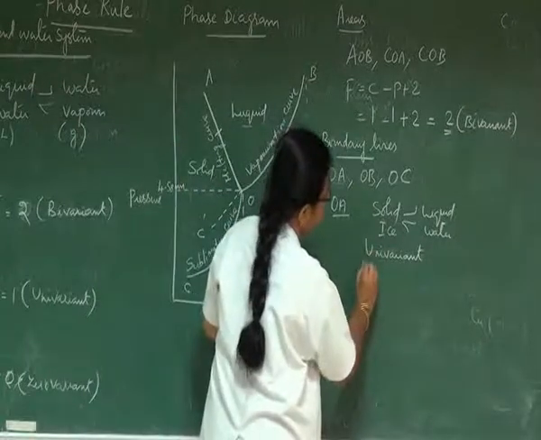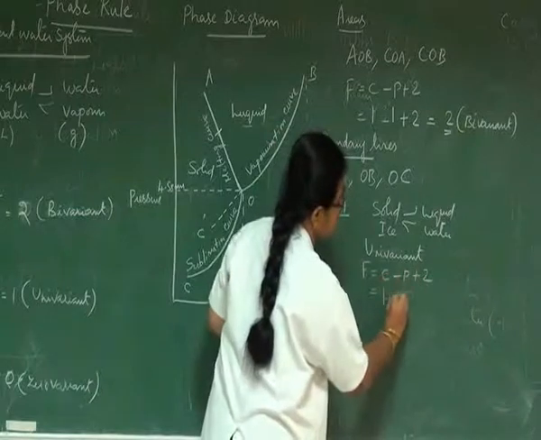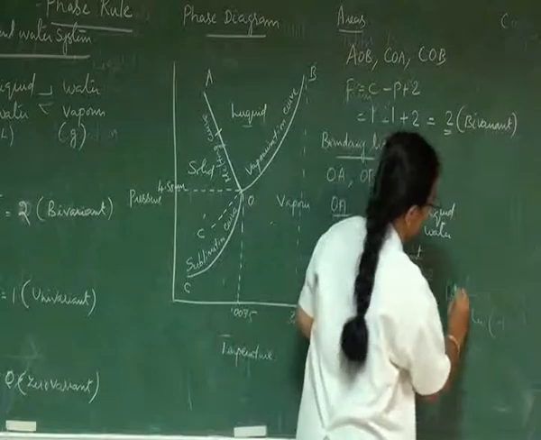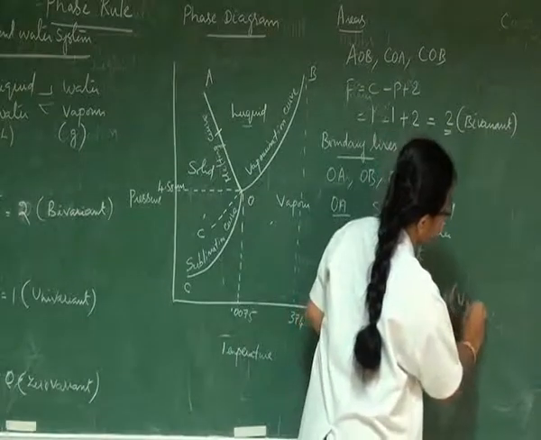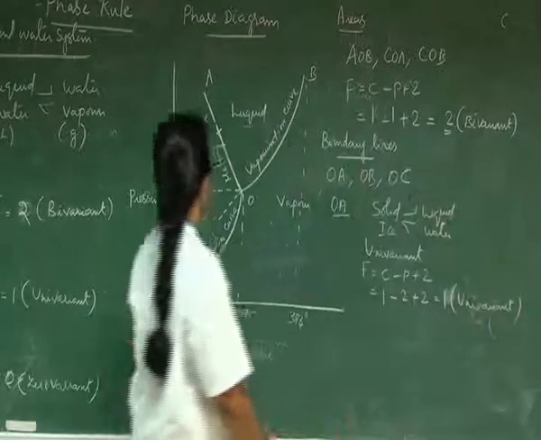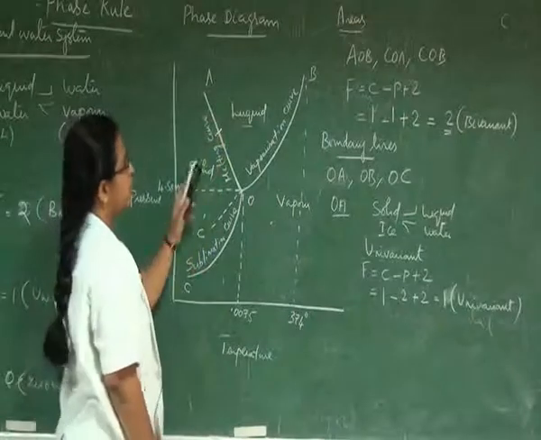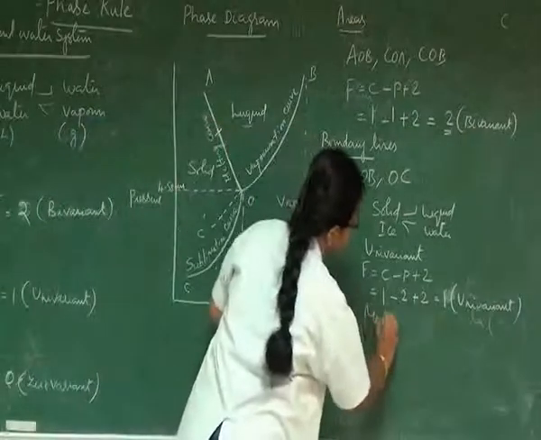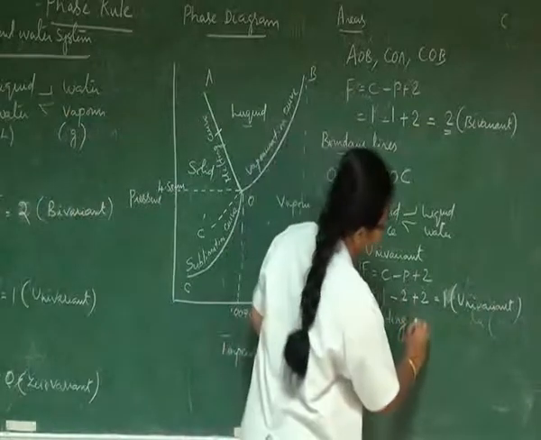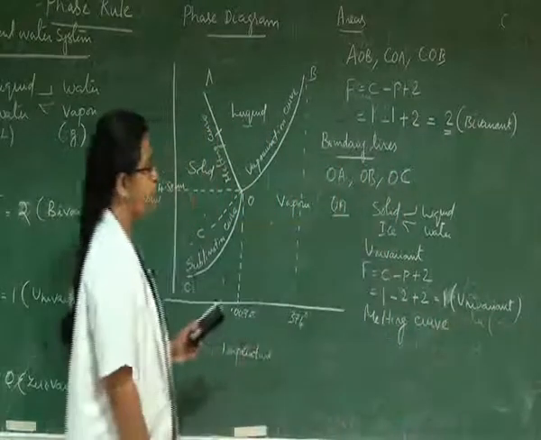It is also proved by applying the phase rule, F is equal to C minus P plus 2. The number of phases in equilibrium is 2. Therefore, the system becomes univariant. The value becomes 1, which means it is univariant. And this equilibrium between solid and liquid is called the melting curve. The boundary line which explains the equilibrium between solid and liquid is called the melting curve.